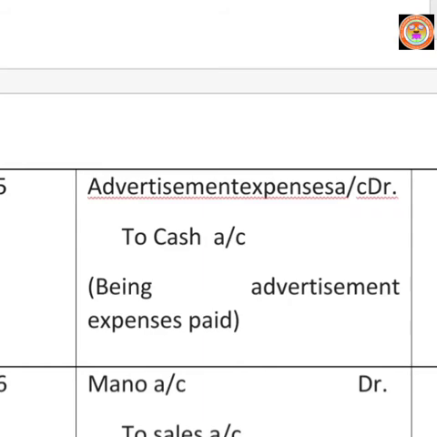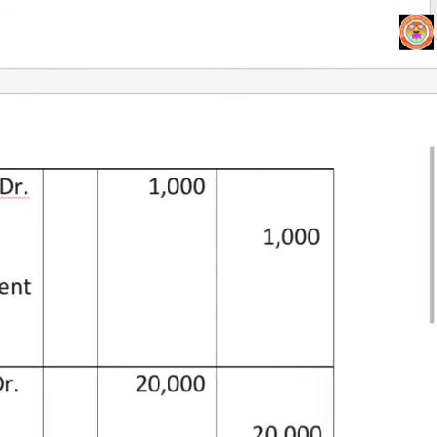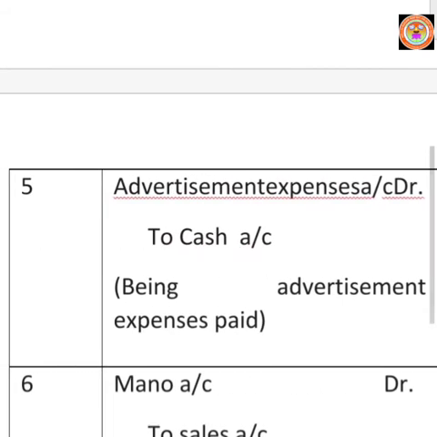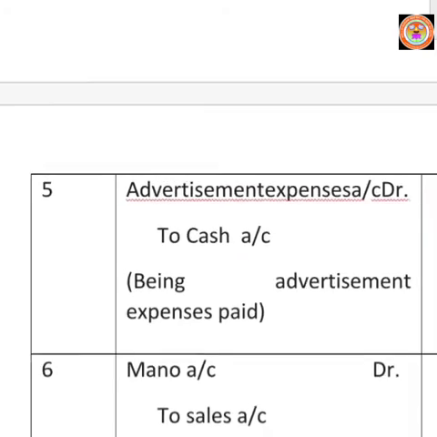Mary paid advertisement expenses in the form of cash. So cash goes out from the business. Here we will use real account rule. Credit what goes out to cash account, amount rupees 1000. Then write the narration, being advertisement expenses paid.